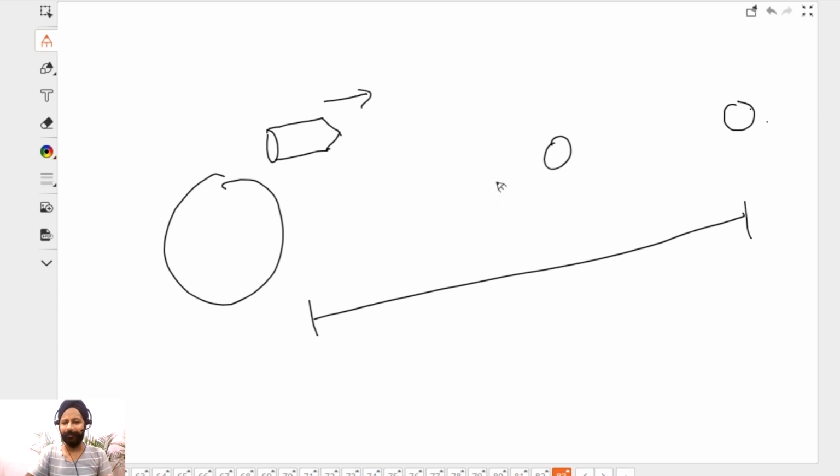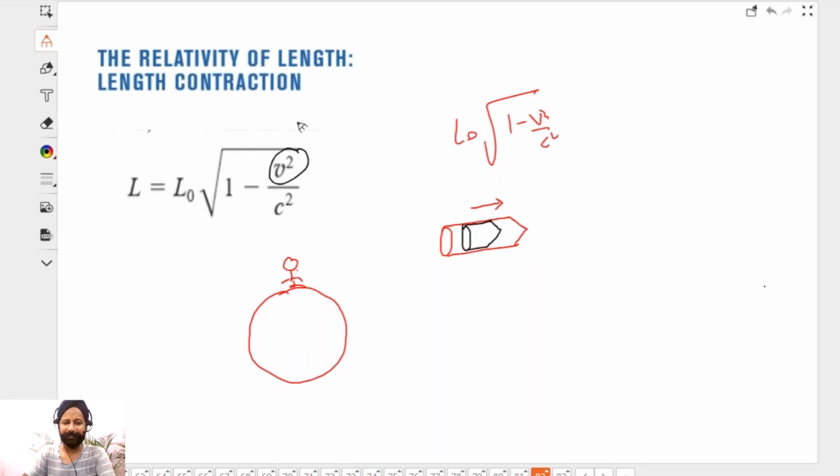The faster it goes, the contraction is more and more. Because you can look at the Lorentz factor here. More the velocity, more the shrinking in the direction of the travel. Everything else remains the same. Other two dimensions remain the same. Only the flattening part happens in the direction of travel.